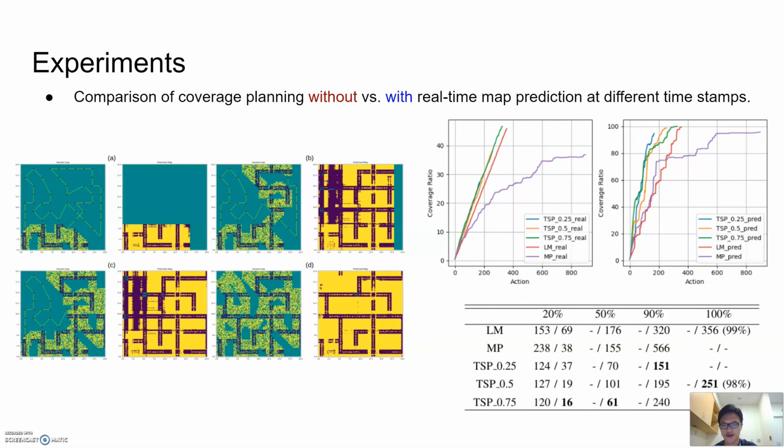Here, we show the coverage mapping process on an urban road network map in the left pictures and compare coverage mapping convergence performance per action step for different coverage planning methods in the top right pictures and the bottom right table. From the data we have collected, we can see the proposed low-rank matrix completion-based real-time map prediction method can achieve a much faster mapping process and can be easily plugged into any planning method.